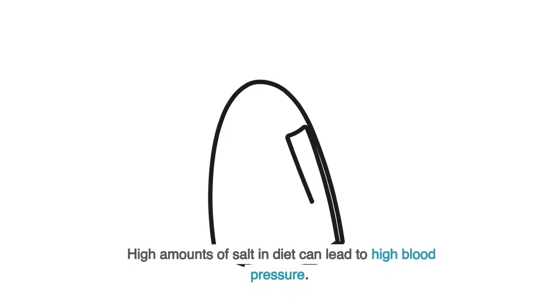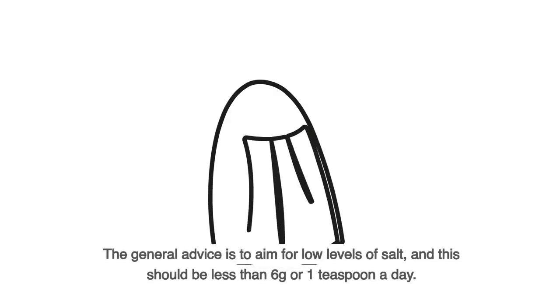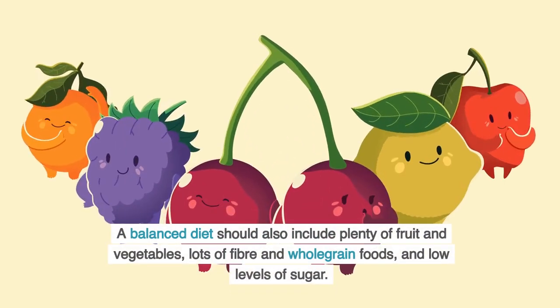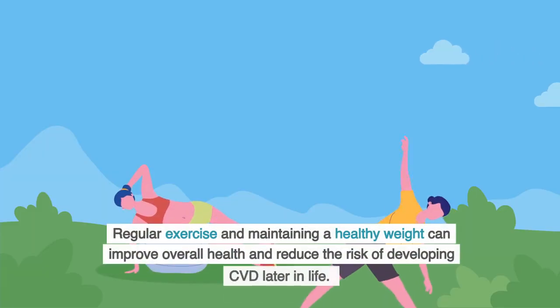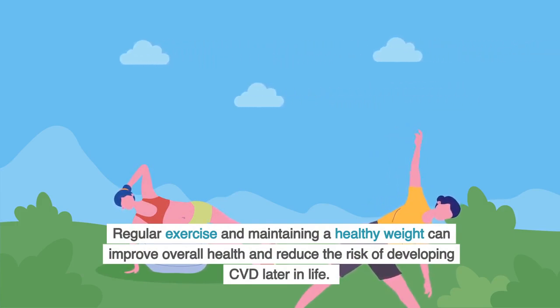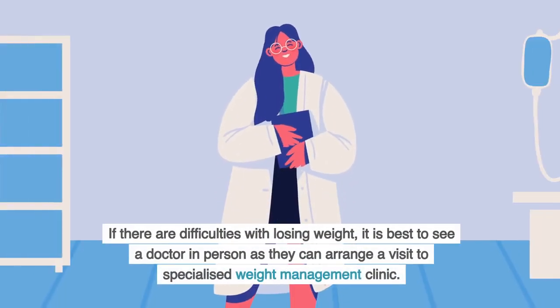High amounts of salt in diet can lead to high blood pressure. The general advice is to aim for low levels of salt, and this should be less than 6 grams or 1 teaspoon a day. A balanced diet should also include plenty of fruit and vegetables, lots of fiber and whole grain foods, and low levels of sugar. Regular exercise and maintaining a healthy weight can improve overall health and reduce the risk of developing CVD later in life. If there are difficulties with losing weight, it is best to see a doctor in person as they can arrange a visit to specialized weight management clinic.